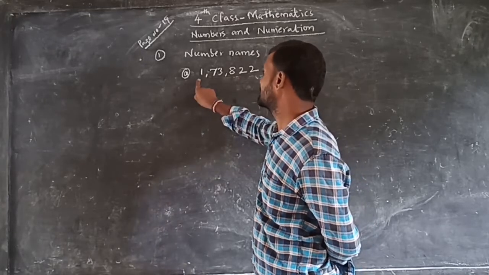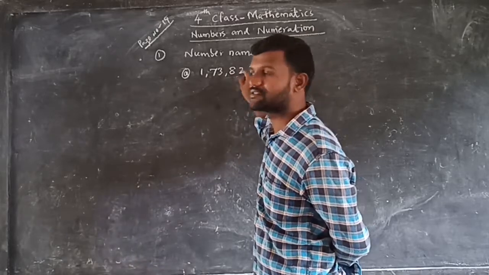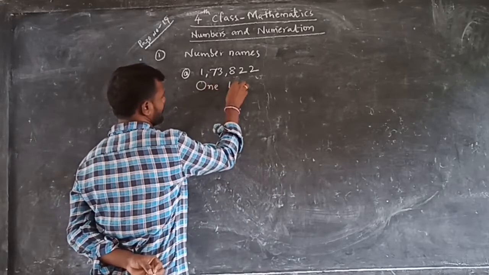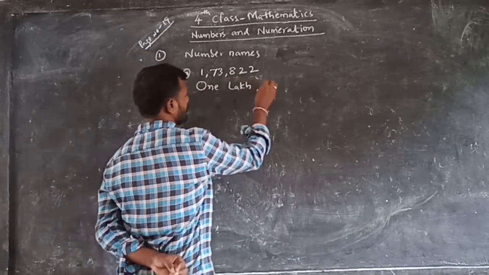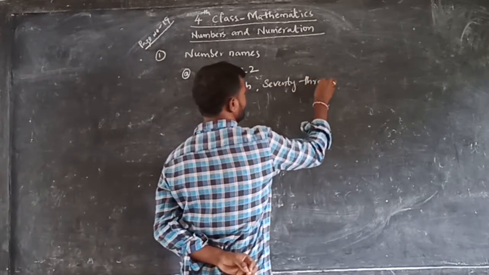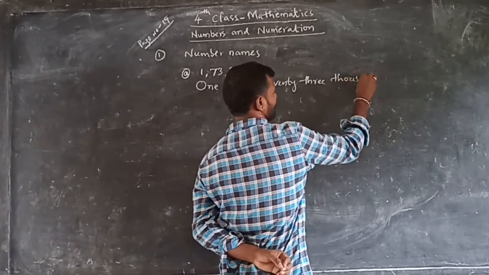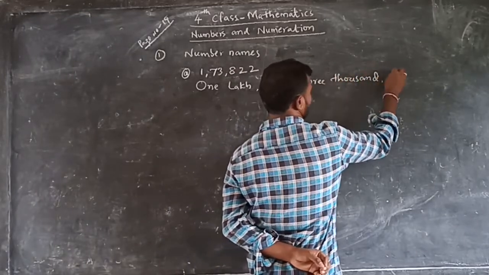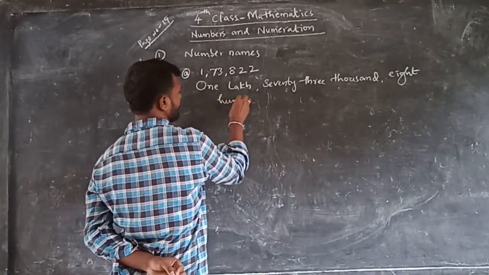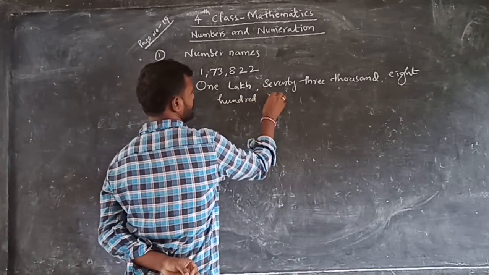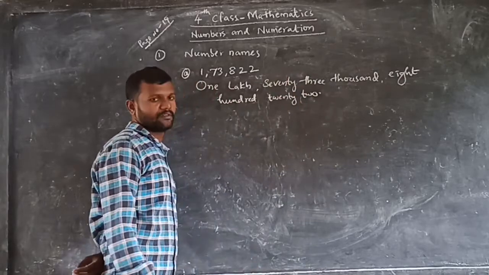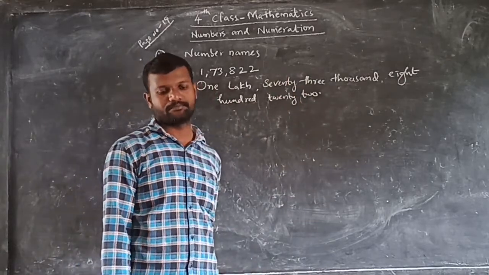So 1,73,822. That is the number. So write that one in words. It's 1 lakh, 73,000, 822. Okay, this is the number name for the given number.